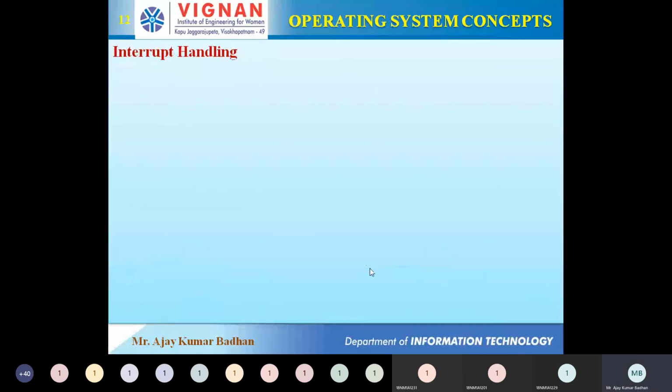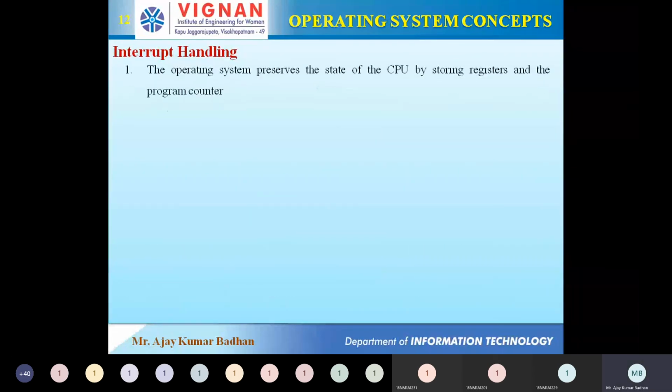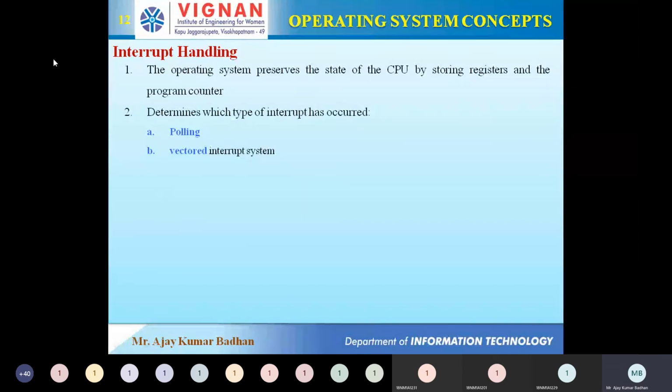Fine. So next is interrupt handling. How can we handle interrupts? Basically we require some technology. There are two things you have to concentrate on, something called polling and the vector interrupt system. We will discuss this in the coming session. Right now, just have an idea that interrupts can be handled using either polling or vector interrupt.